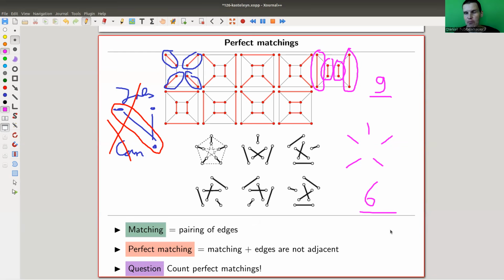Say it again, a perfect matching is something where jobs and candidates match up perfectly if you want. So it's a pairing of vertices via edges such that no edges are adjacent and all vertices are hit. So that's a perfect matching, like in my 2 examples above here. And we want to count them. Sounds like a reasonable problem.